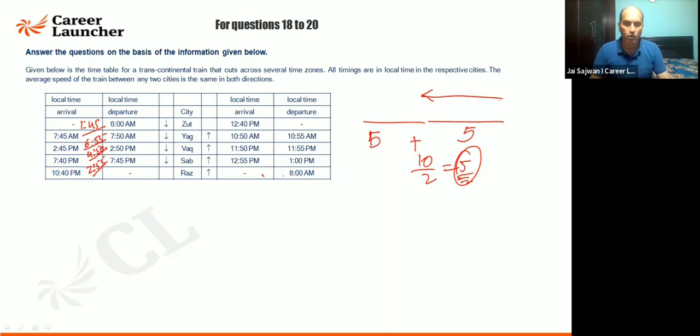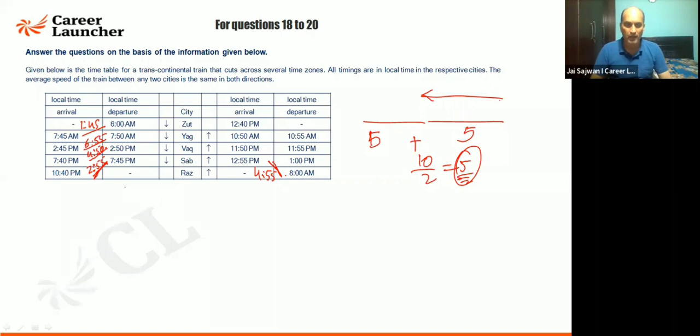Now you start at 8 o'clock here, morning 8 o'clock. You are going to reach here at 12:55. How many hours are you going to take? I will say 4 hours and 55 minutes. While coming back, you are taking 2 hours 55 minutes. While going, you are taking 4 hours 55 minutes. What is the gap between them?